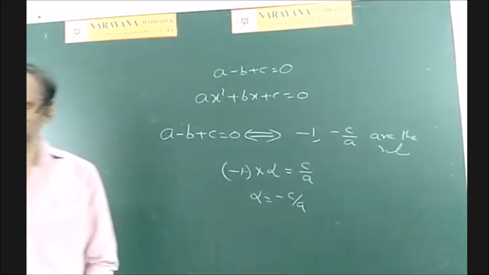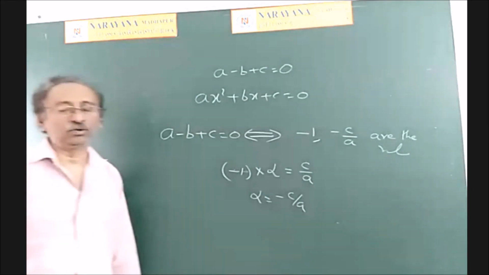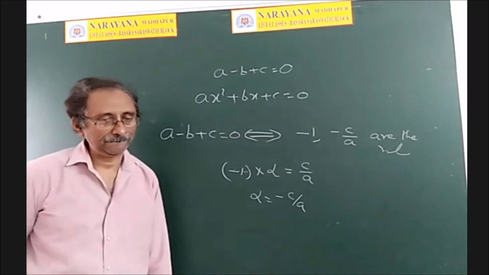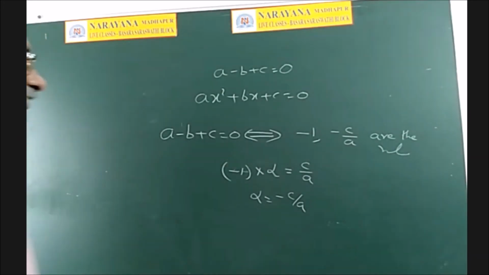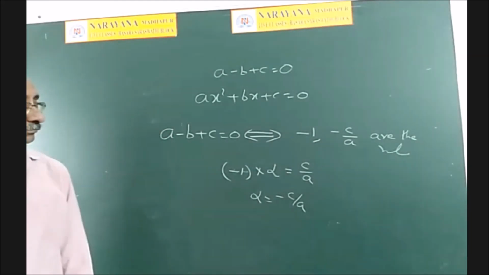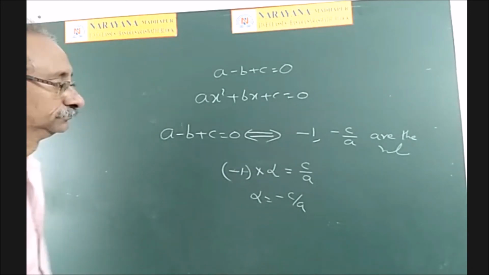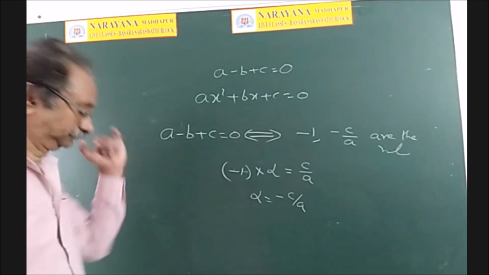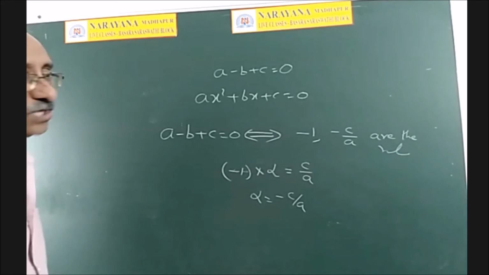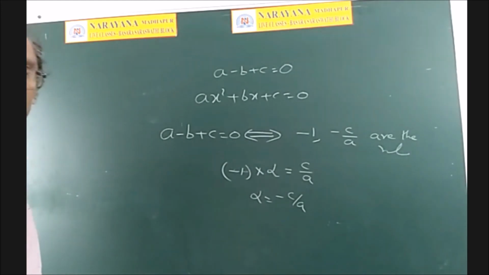Write down. In the quadratic equation ax square plus bx plus c is equal to 0, a minus b plus c is equal to 0 if and only if -1 comma minus c by a are the roots of that equation.